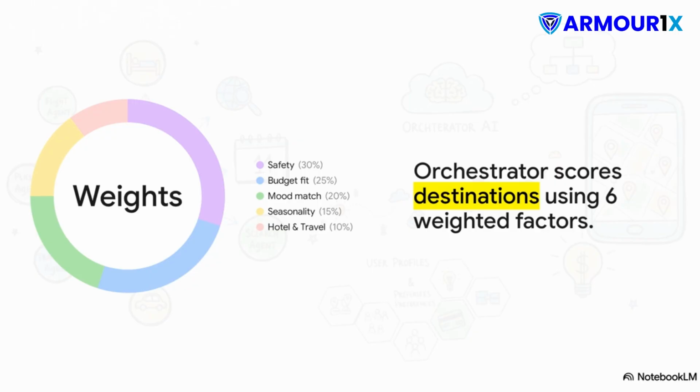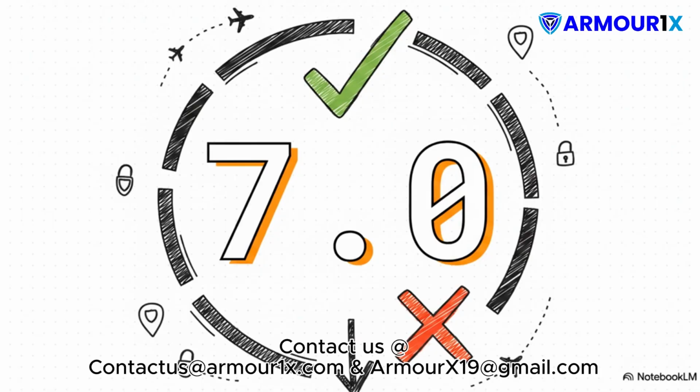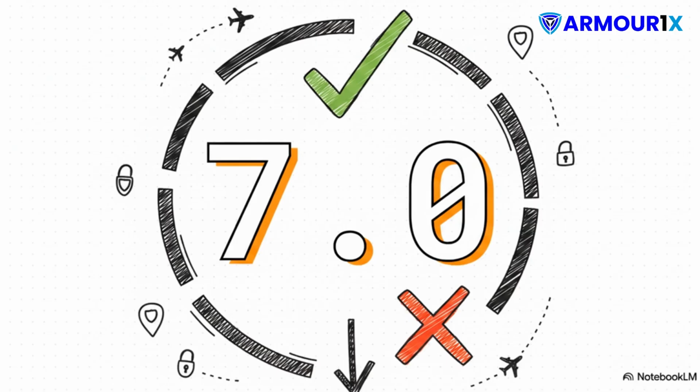Which brings us to a crucial number, 7.0. That is the baseline. If a destination's safety score falls below this minimum threshold out of 10, it is automatically skipped during the scoring phase. No exceptions. The system simply will not entertain sending a user somewhere that doesn't meet this rigorous standard.